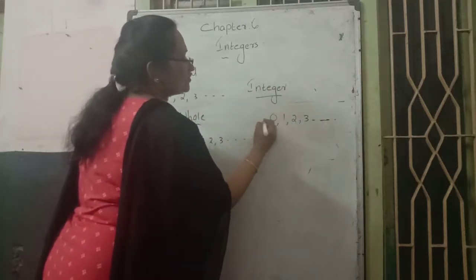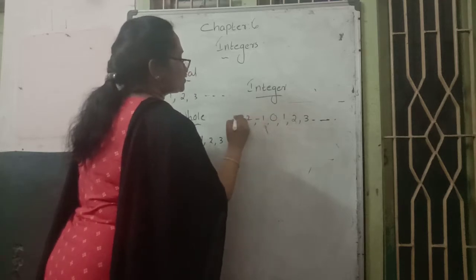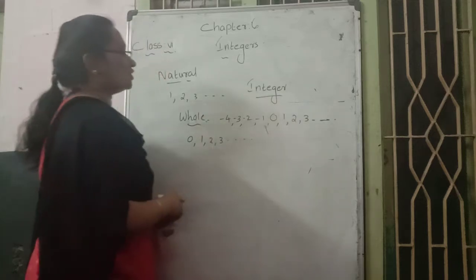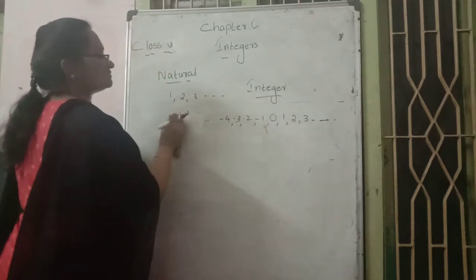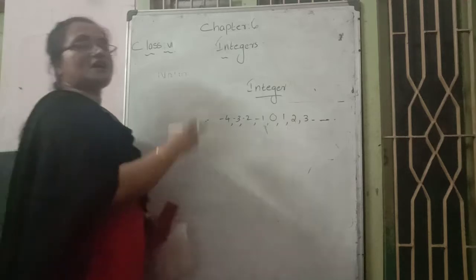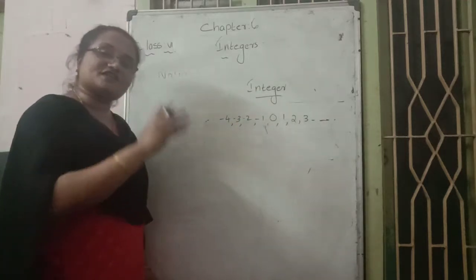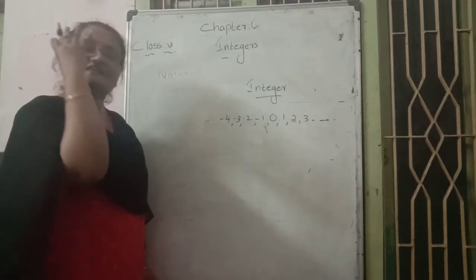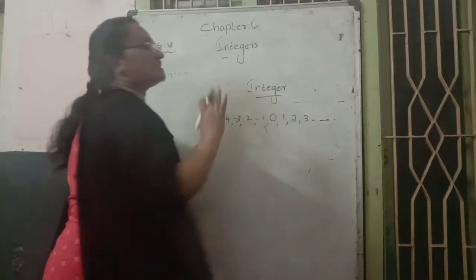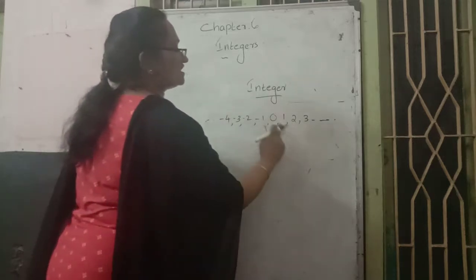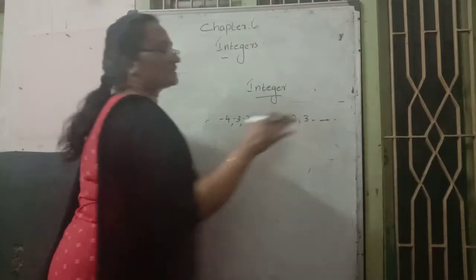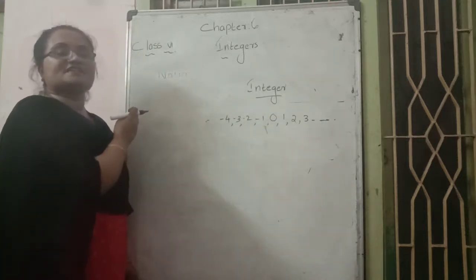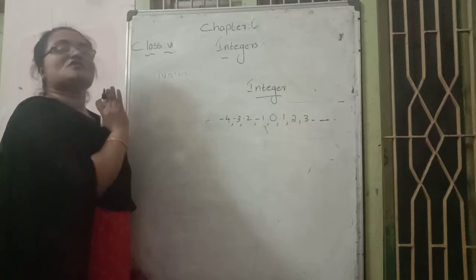That means the part before zero, -1, -2, -3, -4, etc., are also known as integers. Integers means counting numbers, zero, and negative numbers all included.